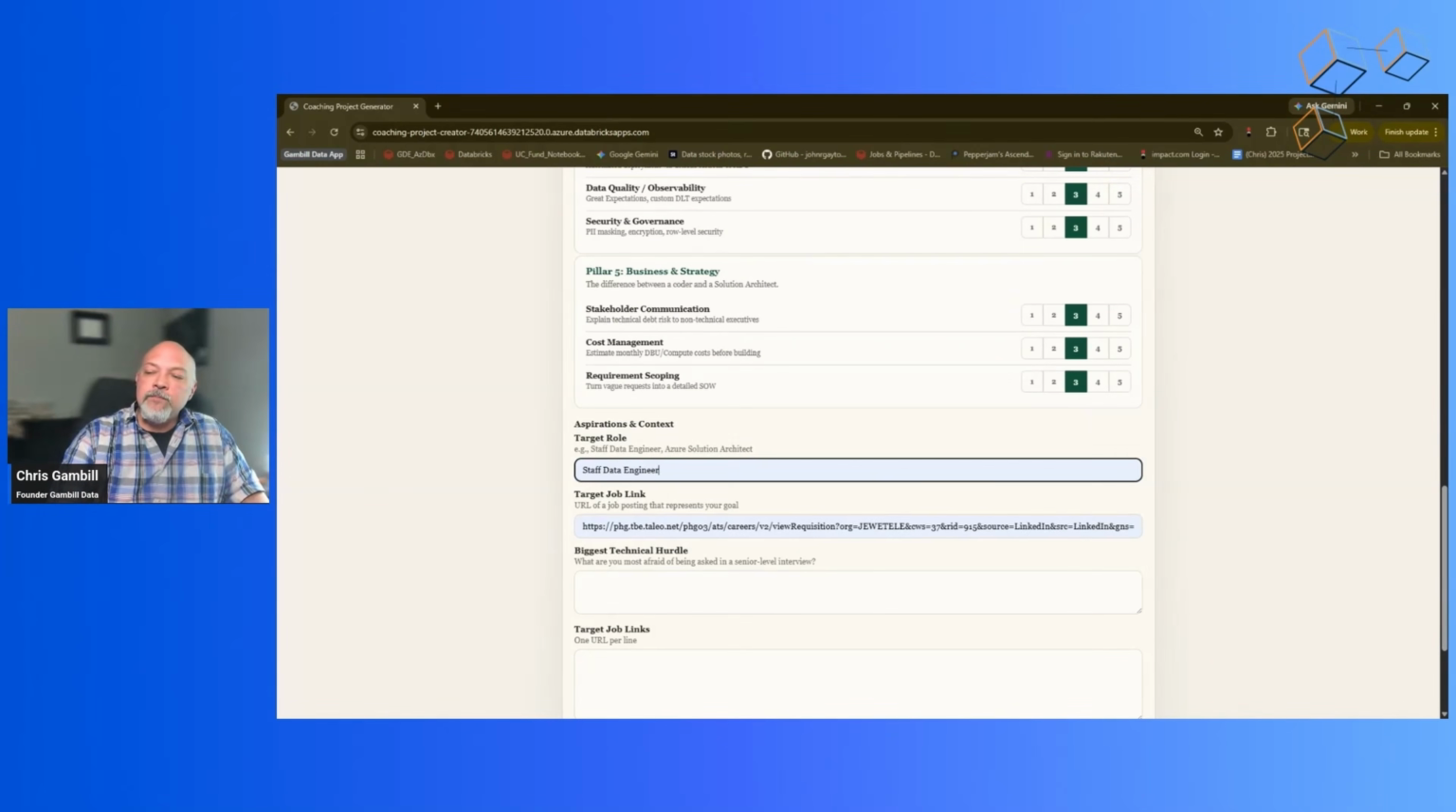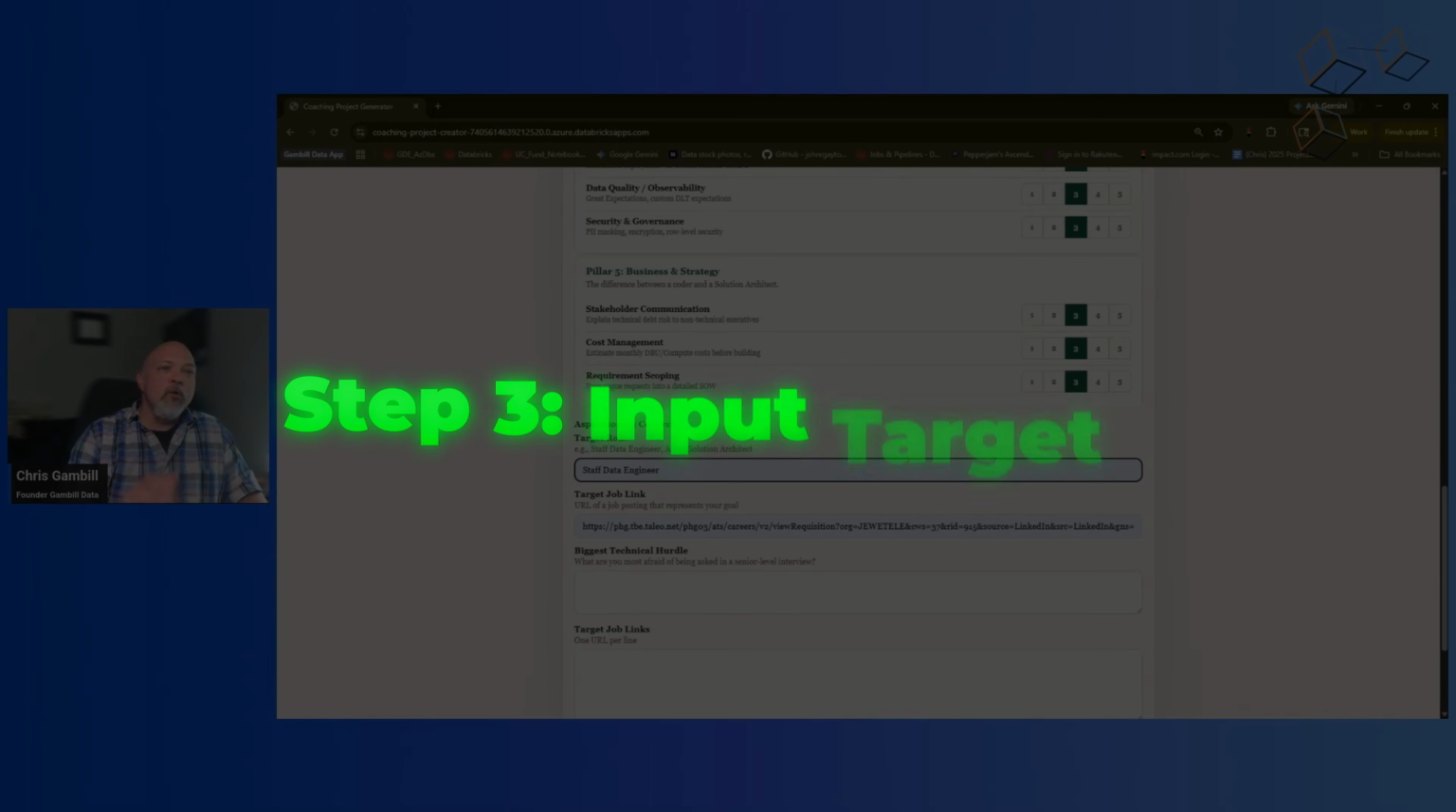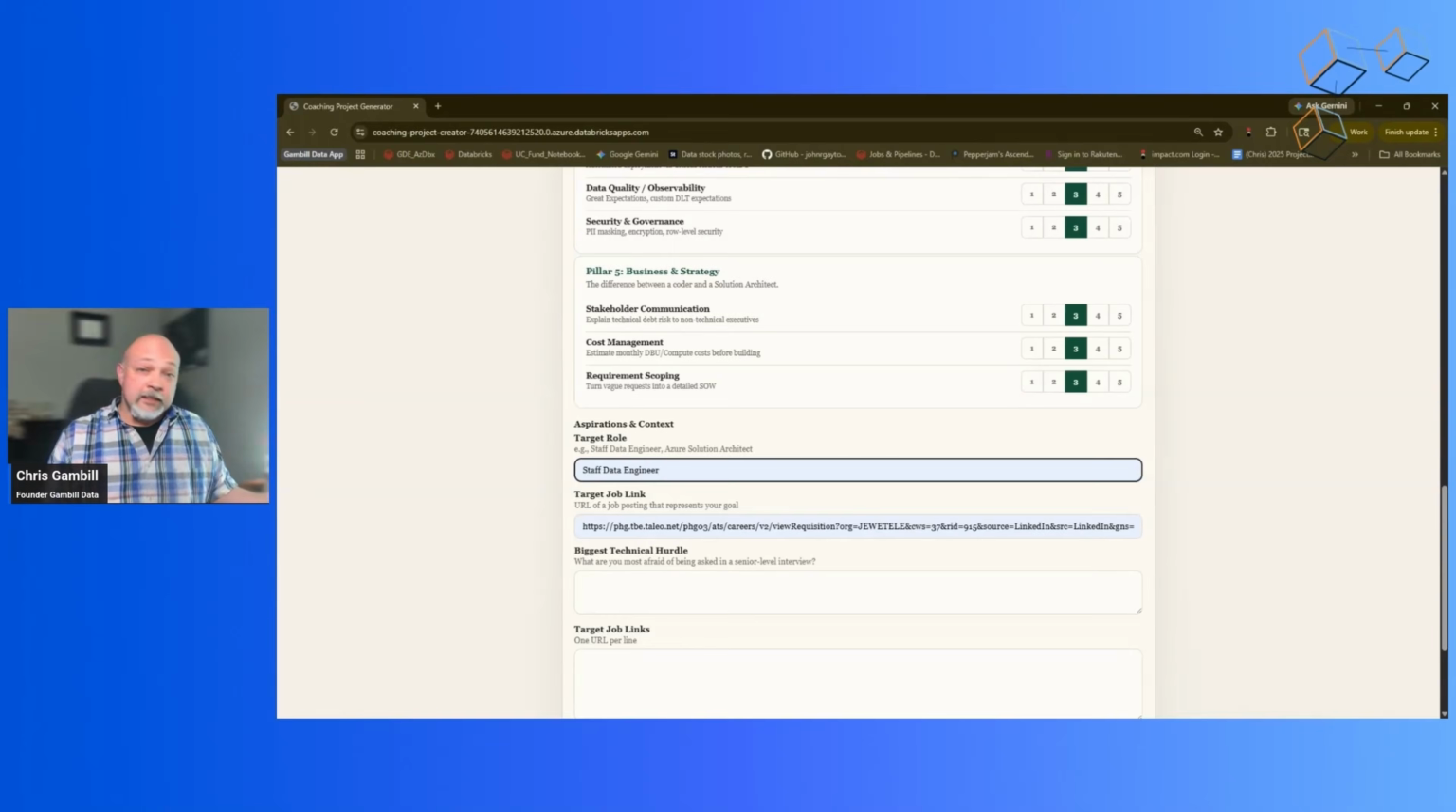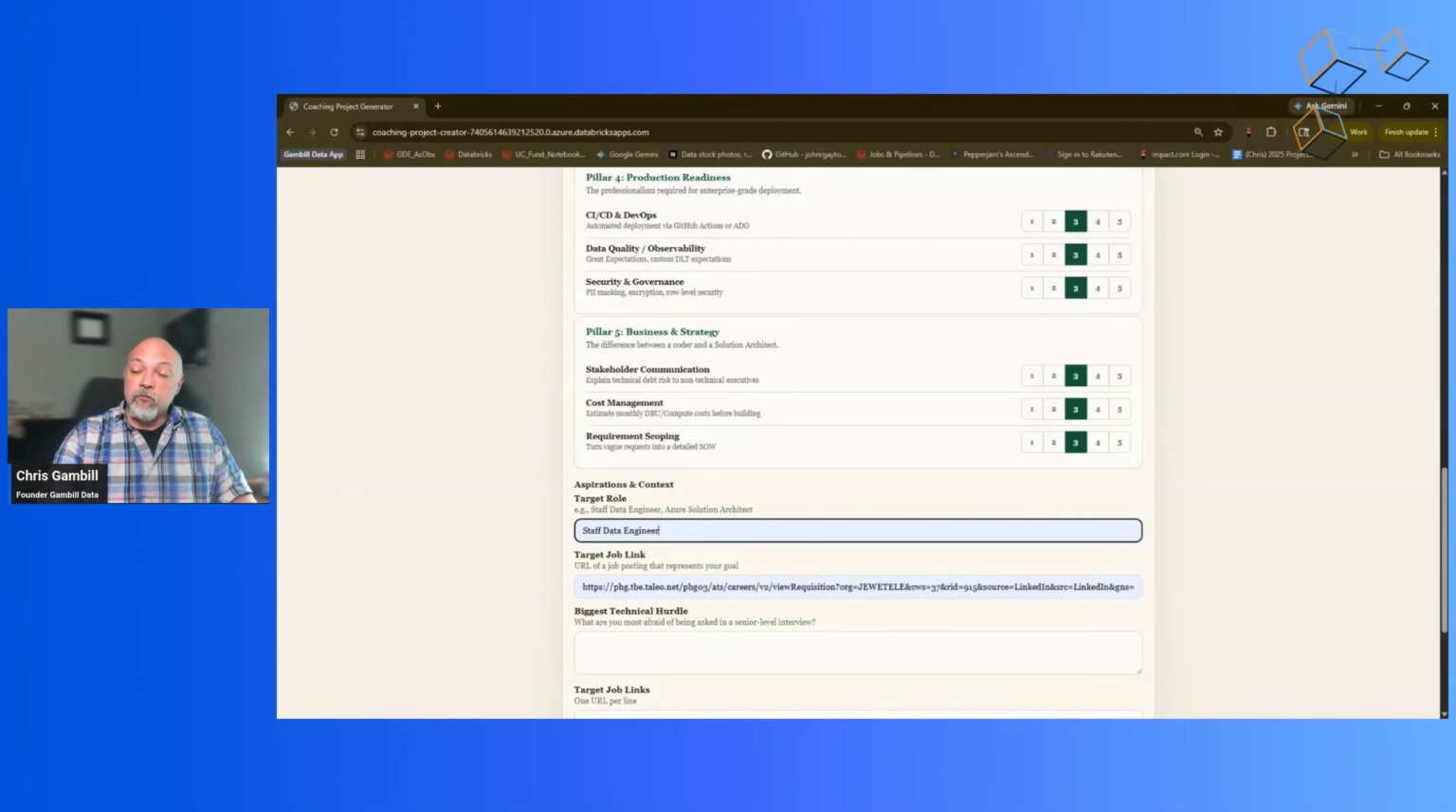Next piece, you're going to put what your target role is. I have in here staff data engineer, but put what your target role is, whether it is just a data engineer, maybe you're trying to get to be a junior data engineer, senior data engineer, if you're trying to get to be a director, whatever the case may be, put what your target role is in here.